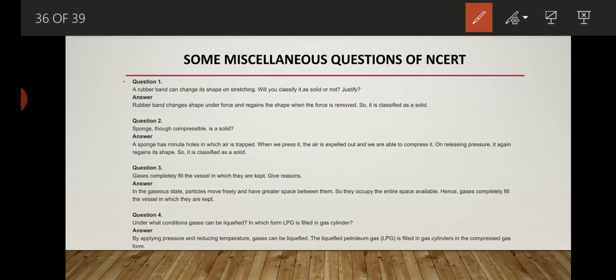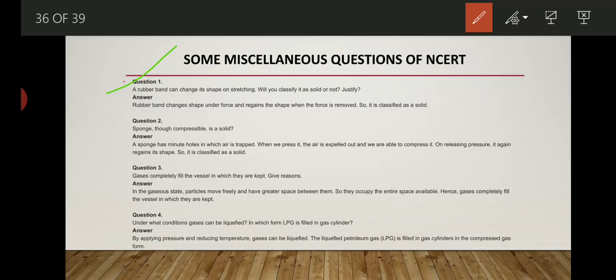Many types of questions you will get in your books. So let's just discuss some questions. The first question is: a rubber band can change shape on stretching. Will you classify it as a solid or not? Justify. Whenever we stretch a rubber band, it easily gets stretched. So being a solid, how is it possible?